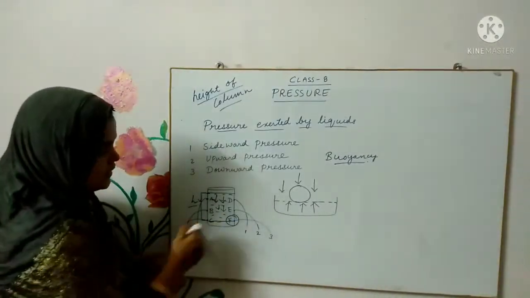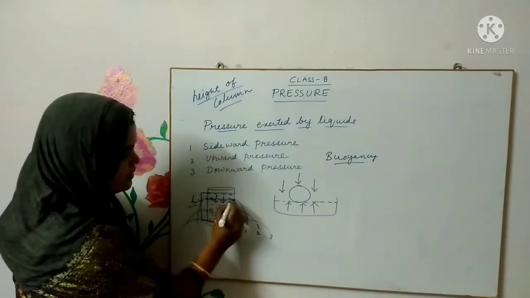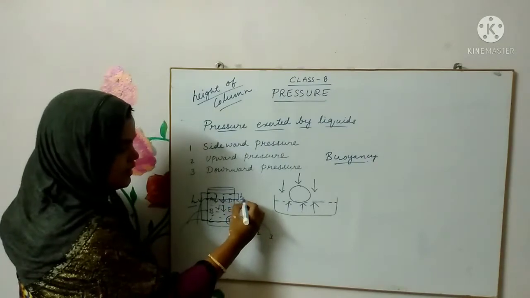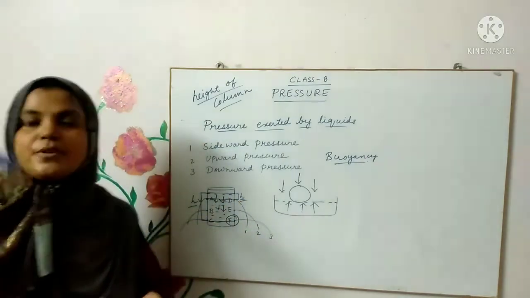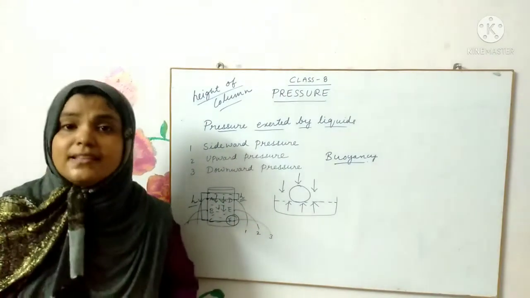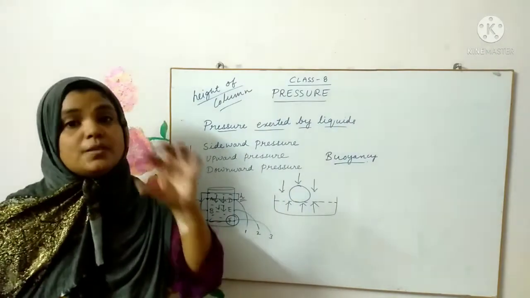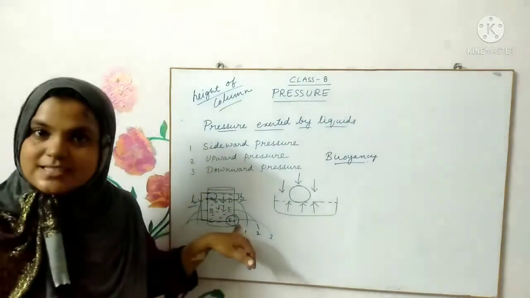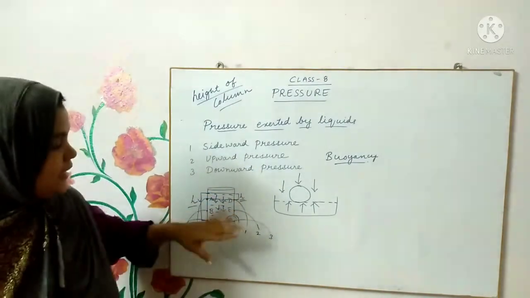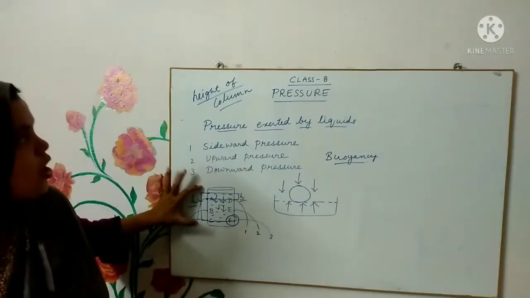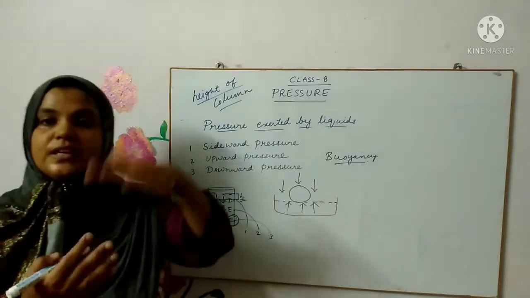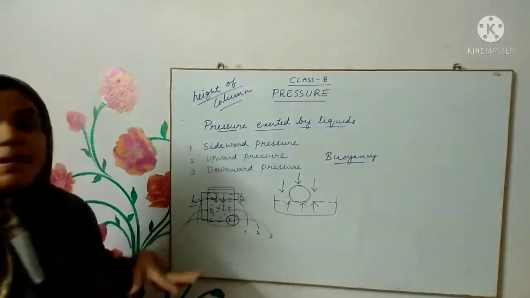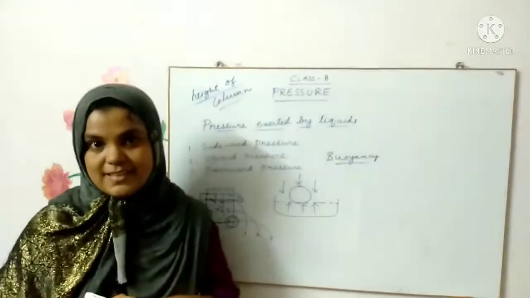As you slowly see the D point, at this particular point the height of the column, the amount of water present above it, is very less, and that's the reason the pressure is lesser compared to point C or F. Did you understand, children? As the height of the column increases, the pressure also will increase. So that is about the pressure of liquids basically.